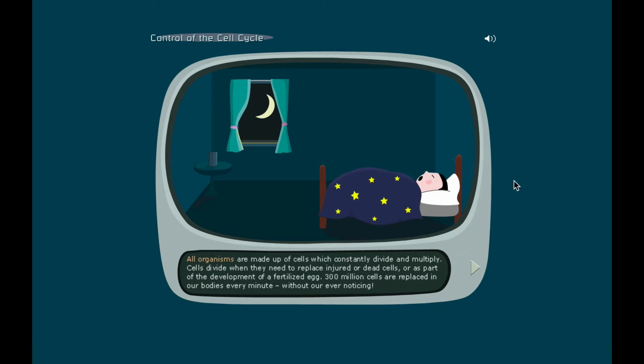You can see all organisms are made of cells which constantly divide and multiply. Cells divide when they need to replace injured or dead cells or as part of the development of a fertilized egg. 300 million cells are replaced in our body every minute without ever noticing. All right, well, there's an answer you might be looking for. So you may want to pause the video on that to answer it.